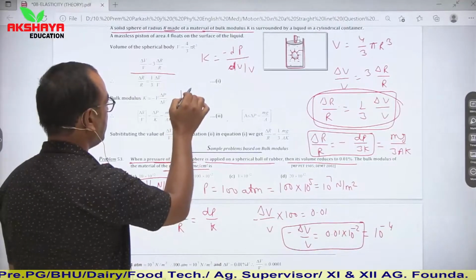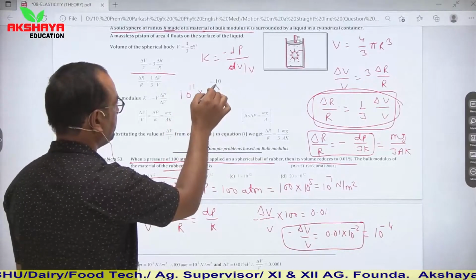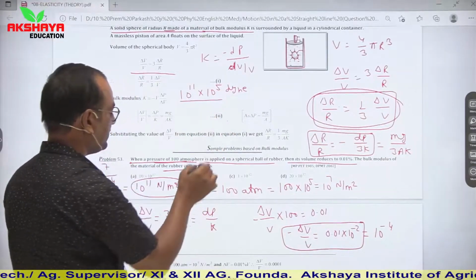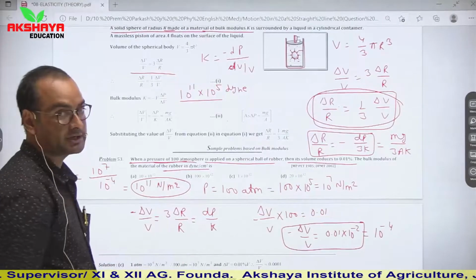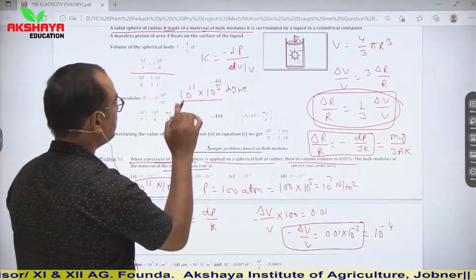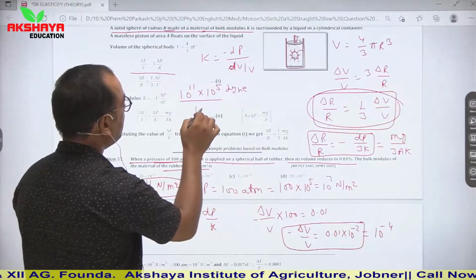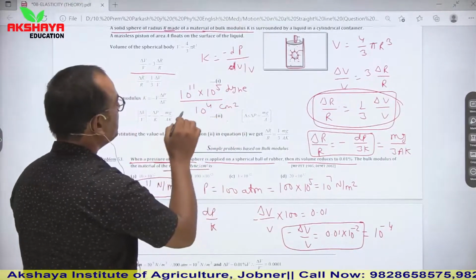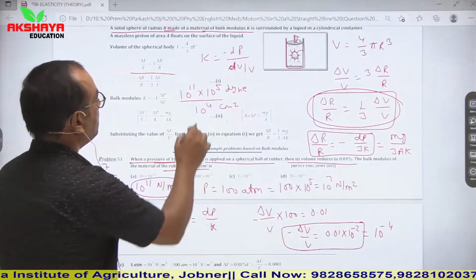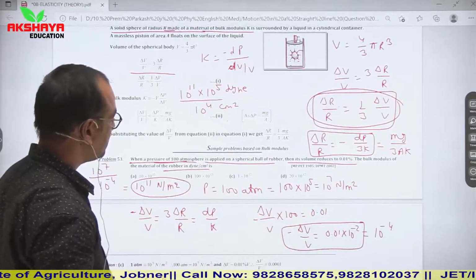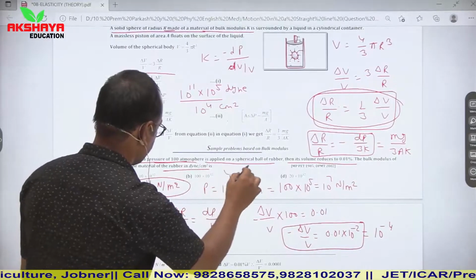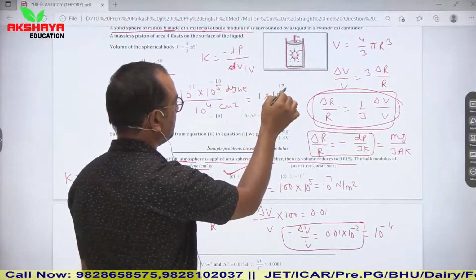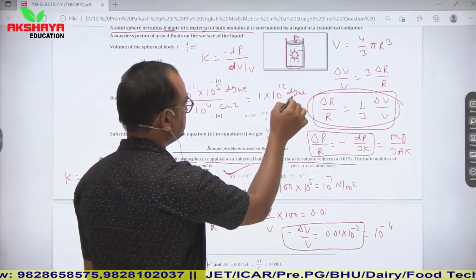So it is 10 to the power 11 into 10 to the power 5 dyne, and we have to convert to centimeter. In the denominator, children, there is meter square. We converted it to centimeter: 1 meter is equal to 100 centimeter and its square is 10 to the power 4. So 10 to the power 4 centimeter square. So it is 10 to the power 12. Option C is correct. 1 into 10 to the power 12 dyne per centimeter square.